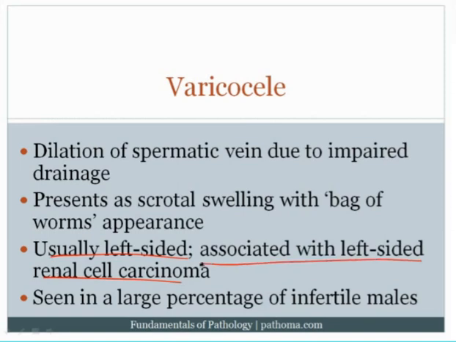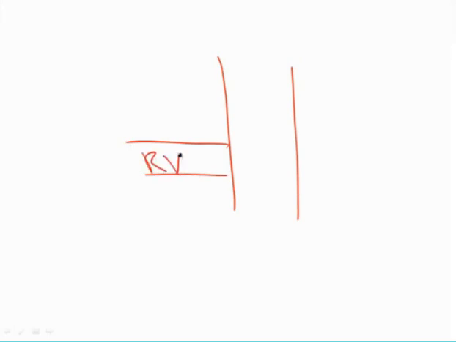This is particularly high yield because it goes back to anatomy, so I just want to take a moment to draw what's going on the left side. So let's go back to the whiteboard. Here's the inferior vena cava, and you've got the renal vein coming in to the inferior vena cava. Now the idea here is that when you look at the spermatic vein on the left side, the spermatic vein goes into the renal vein, and then eventually the renal vein drains into the inferior vena cava.